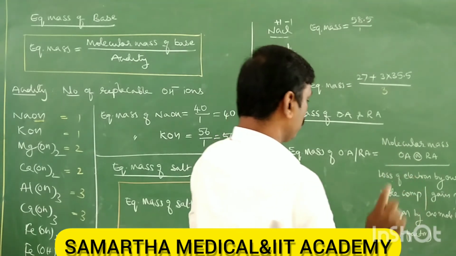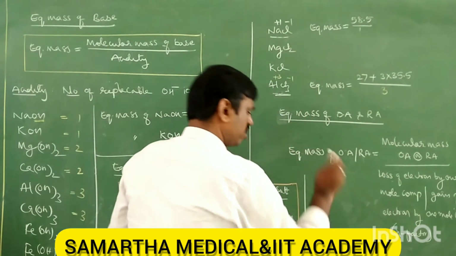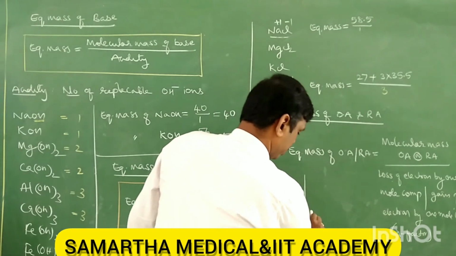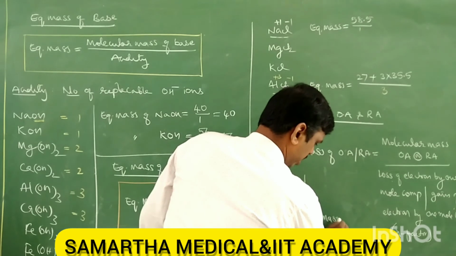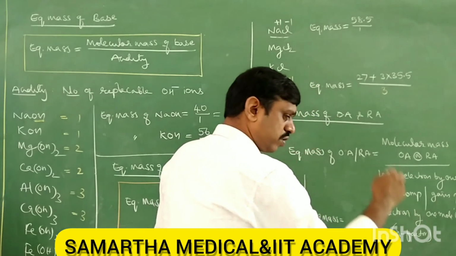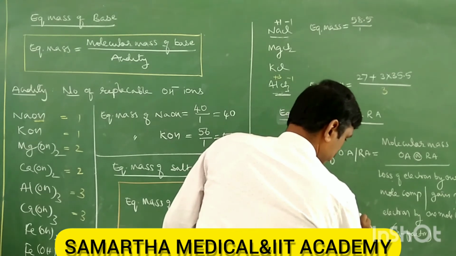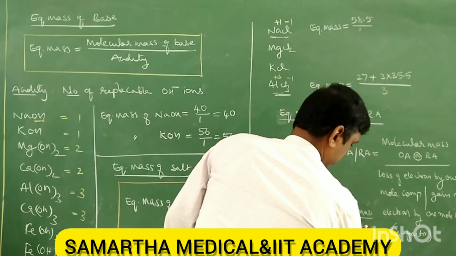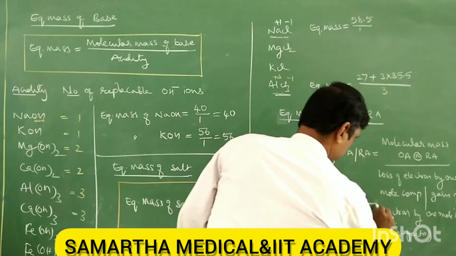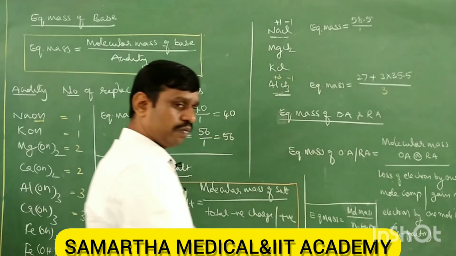So now if you want to write the overall general formula for equivalent mass, can we write equivalent mass of any compound, or it may be acid, base or compound, element, whatever it is, molecular mass divided by n factor. This is the general formula for all compounds.